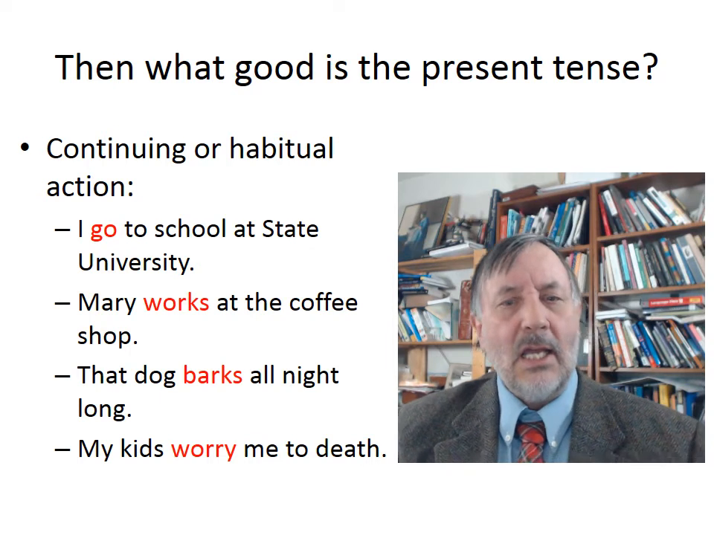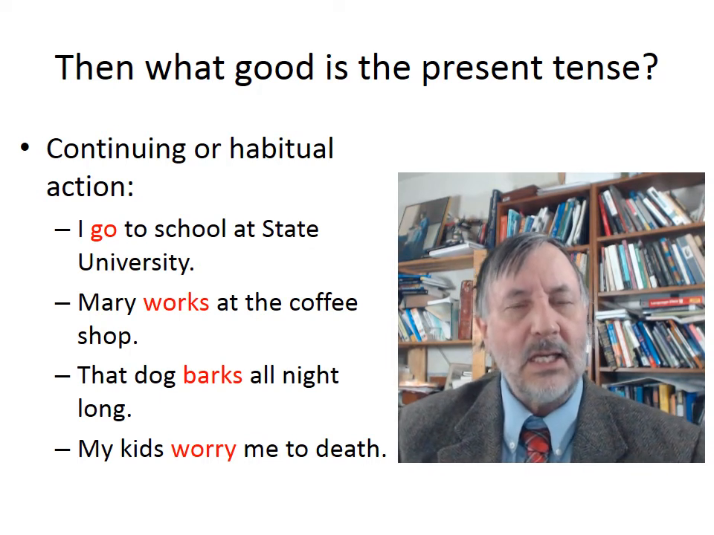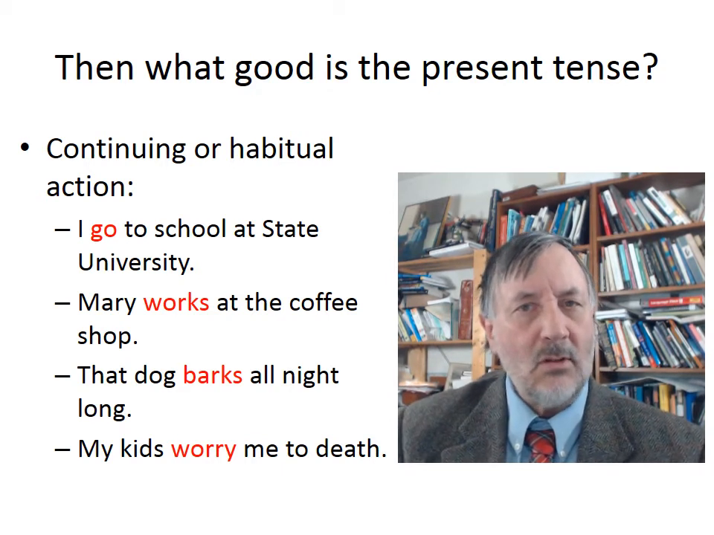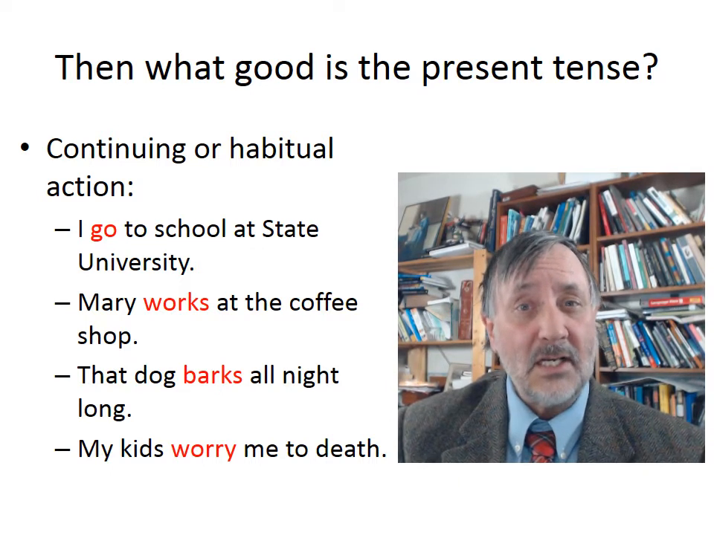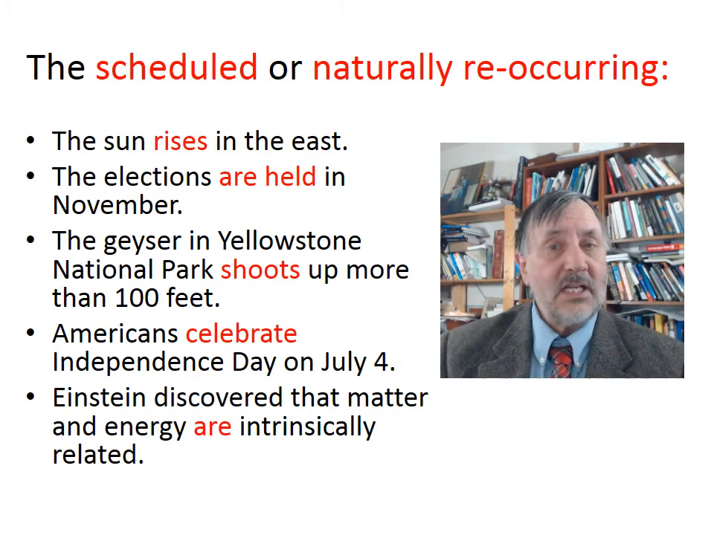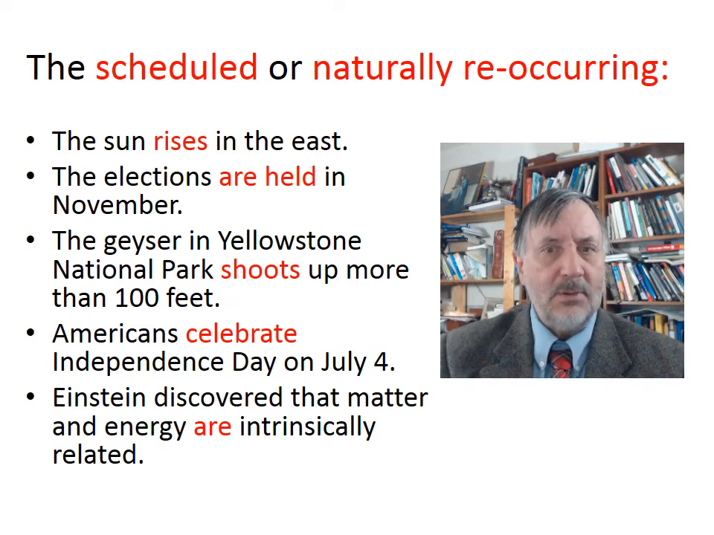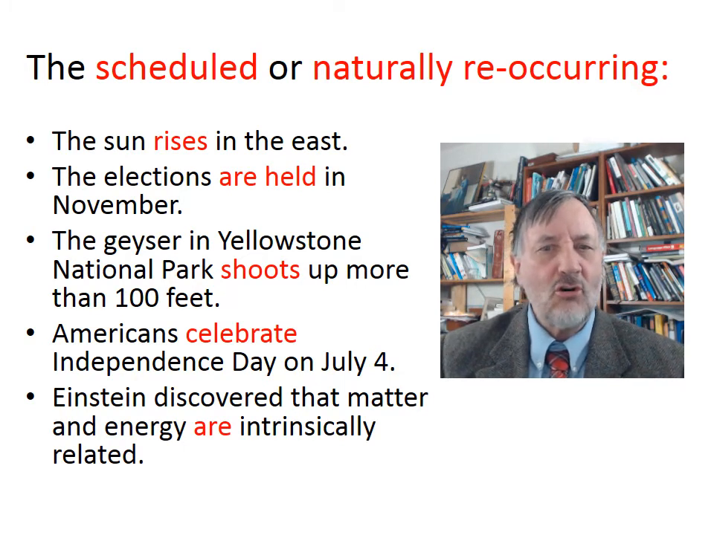So that's something to remember about the present tense. It doesn't communicate present action. It communicates habitual or continual action, and it does something else which is even more confusing, and we'll see about that in the next slide. So the present tense verb not only describes an action that is habitual by individuals, by people, but also scheduled or naturally reoccurring events, such as the sun rises in the east.